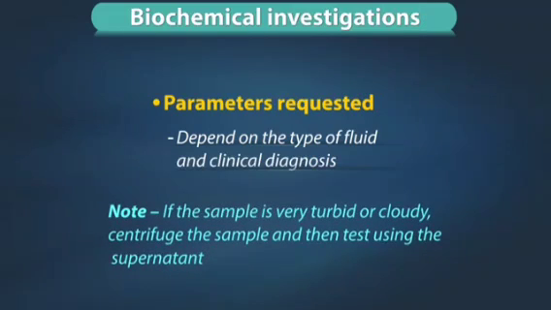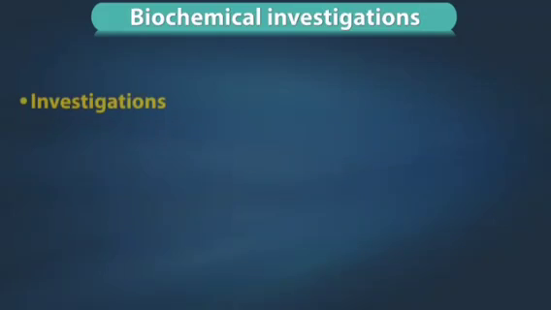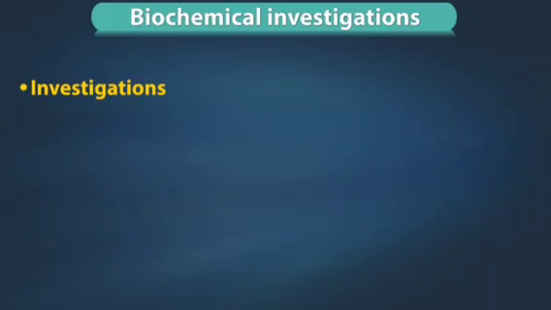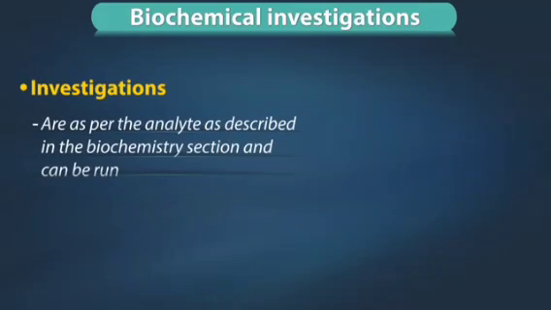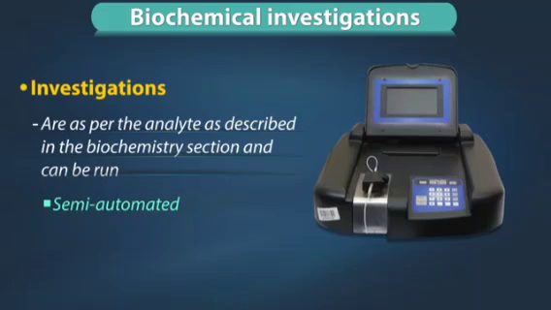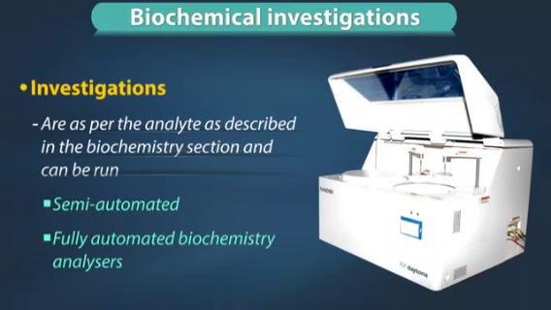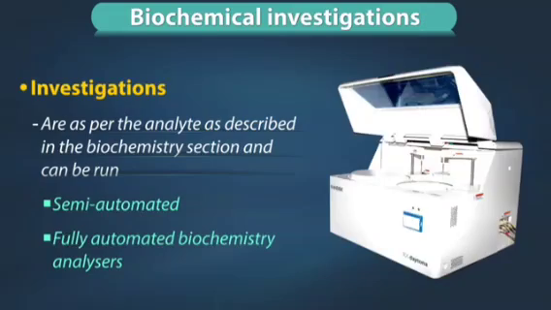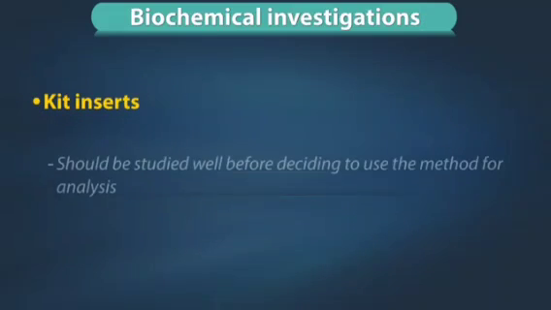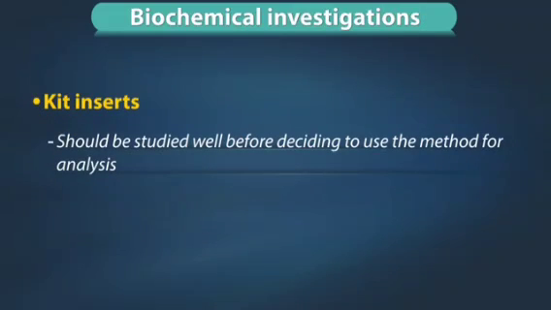Note, if the sample is very turbid or cloudy, centrifuge the sample and then test using the supernatant. These biochemistry investigations are as per the analyte described in the biochemistry section and can be run on semi-automated or fully automated biochemistry analyzers. All kit inserts should be checked before deciding to use the method for analysis.